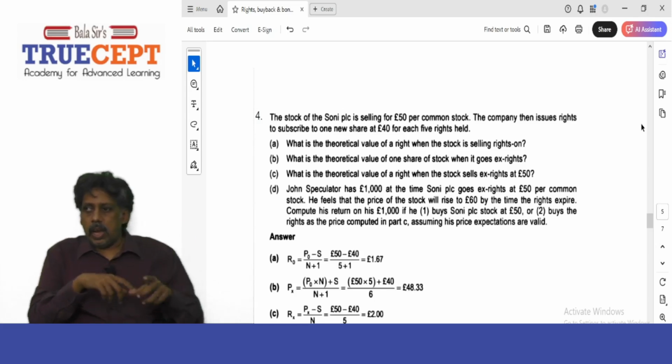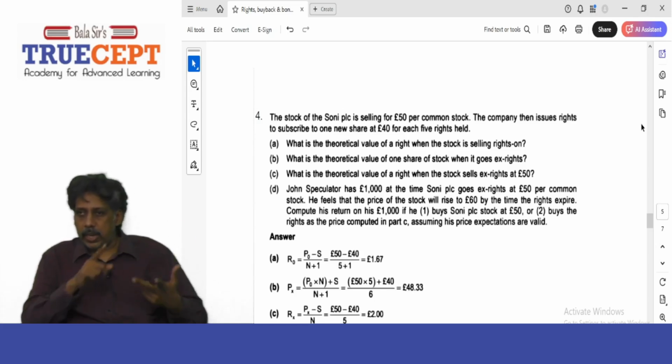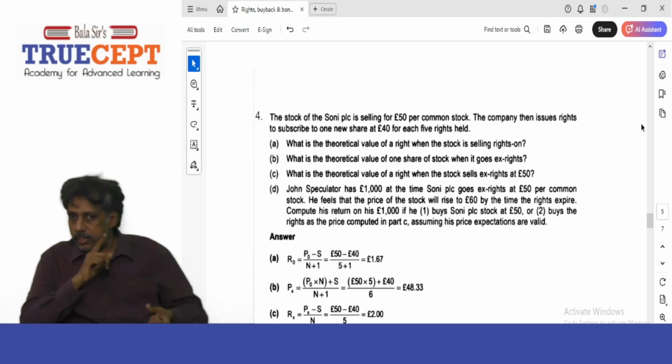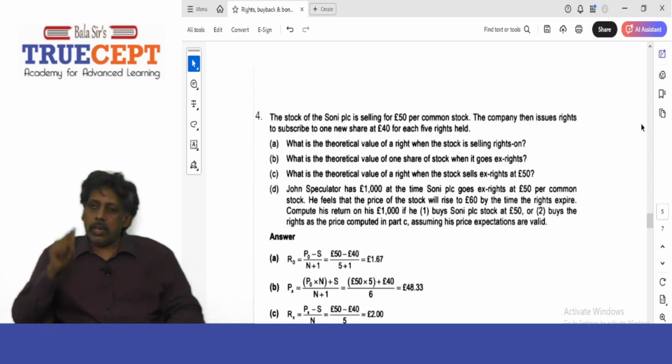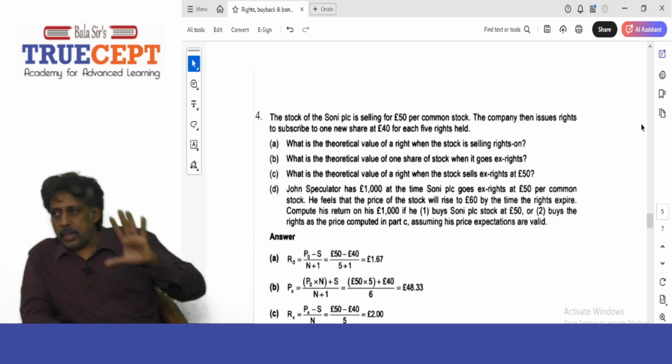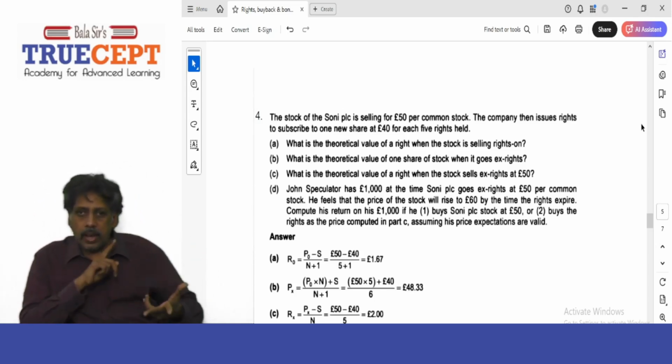That is, for 5 shares held, you are given the right to purchase one extra share in the company at 40 pounds each. And currently the shares are trading in the market at 50 pounds.